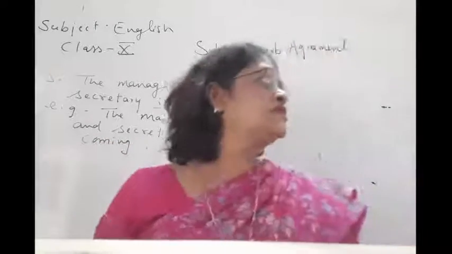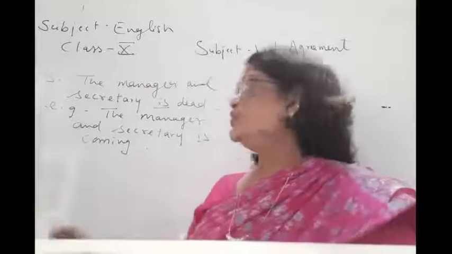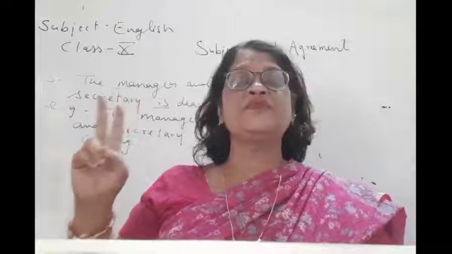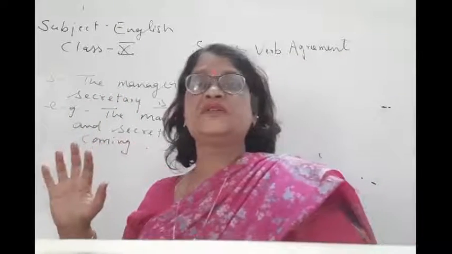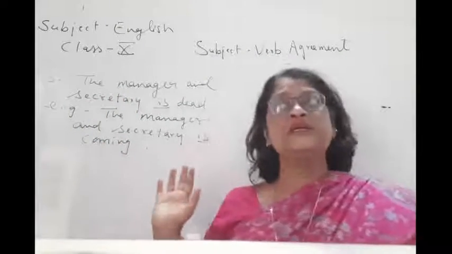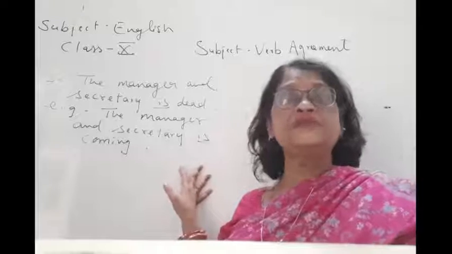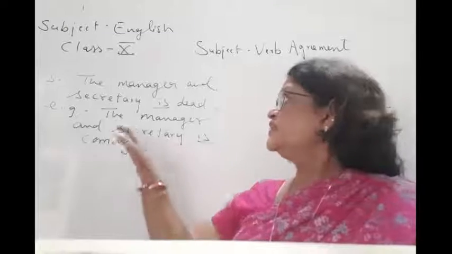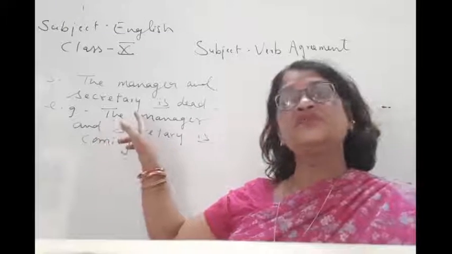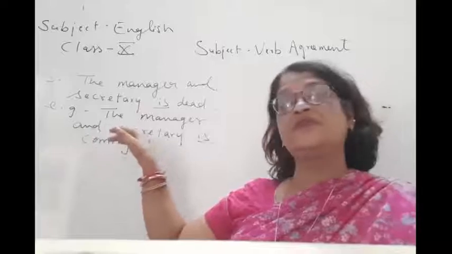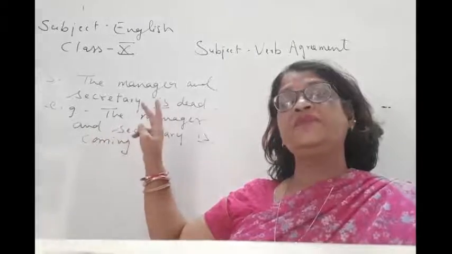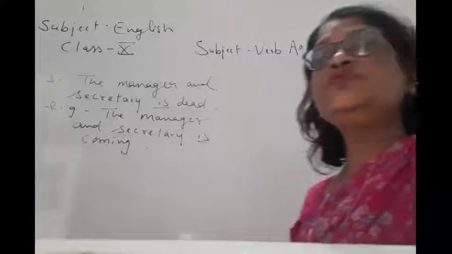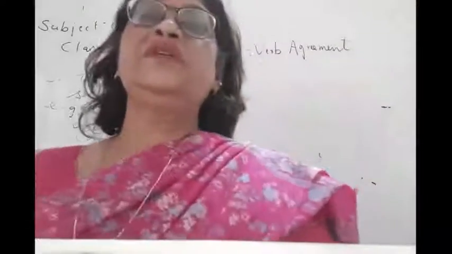Now children, if it would have been the here, then it shows two different subjects, but the is only with the manager. So if an article is not used with another subject, that means it is the same person. It is not used with secretary. And if the person is same, we use a singular verb.